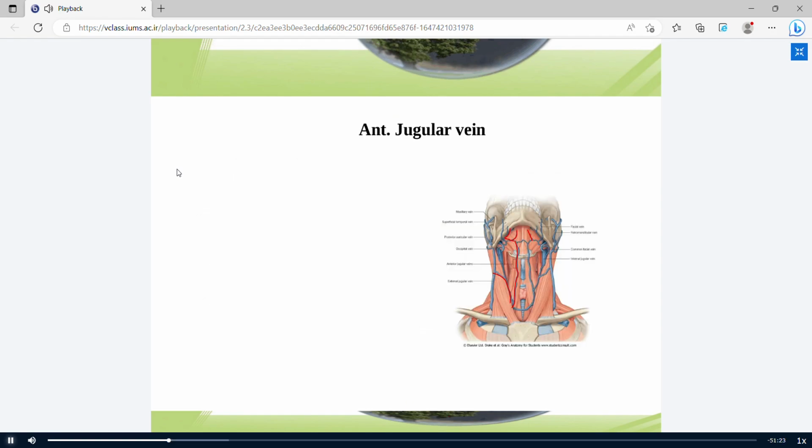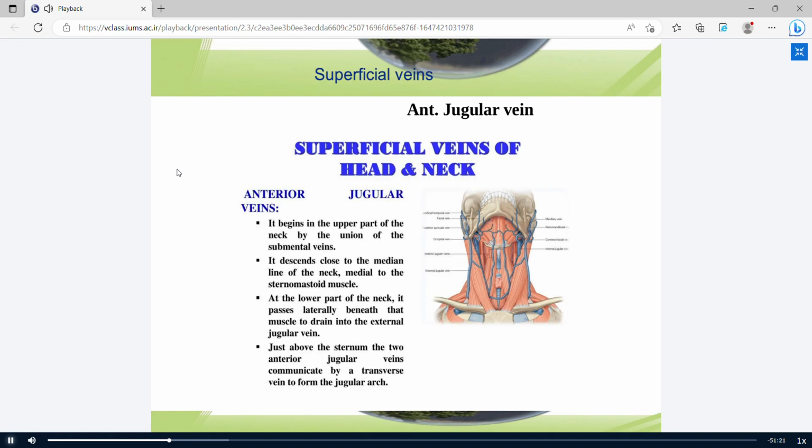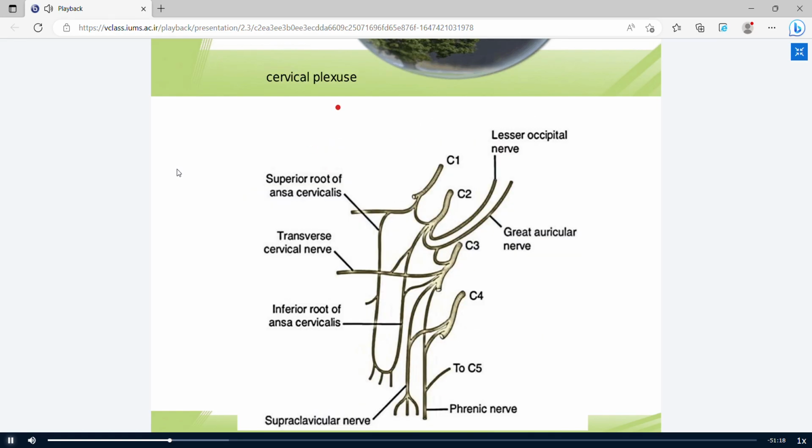And finally, there is a cutaneous branch of cervical plexus. You know the cervical plexus is formed by C1, C2, C3, and C4 ventral rami of spinal cord. These ventral rami join together and form the cervical plexus.